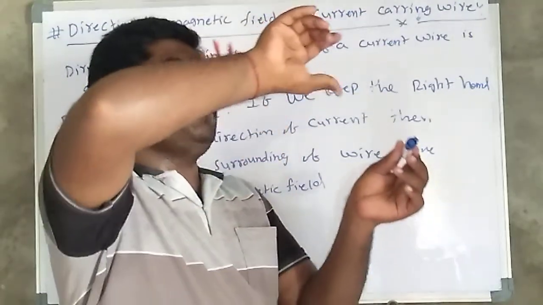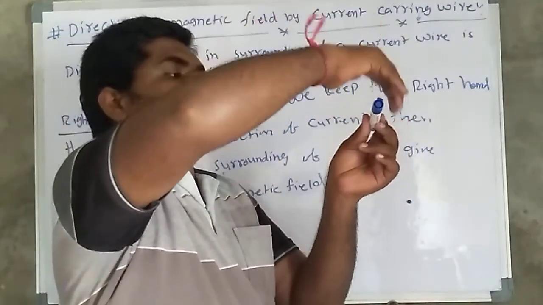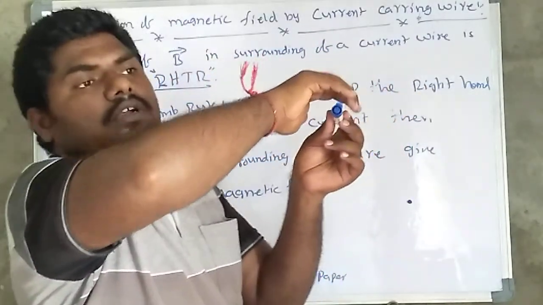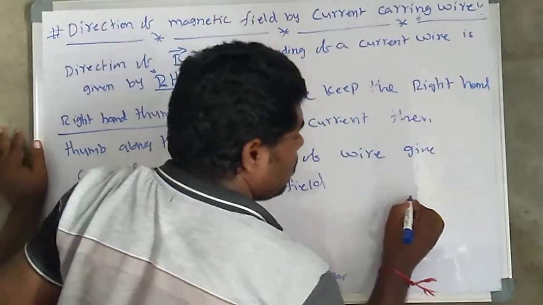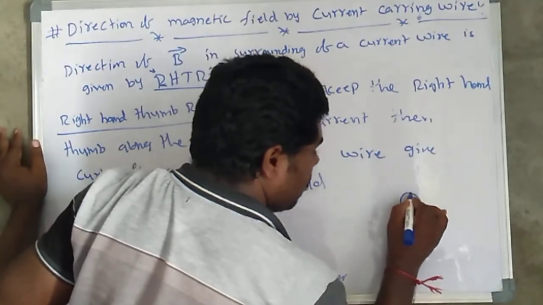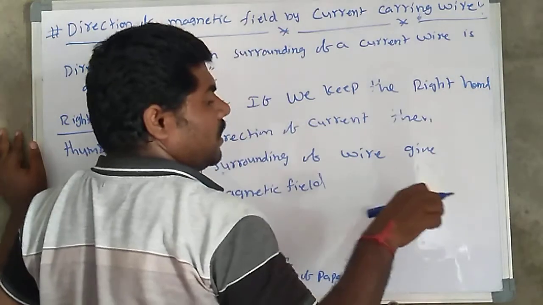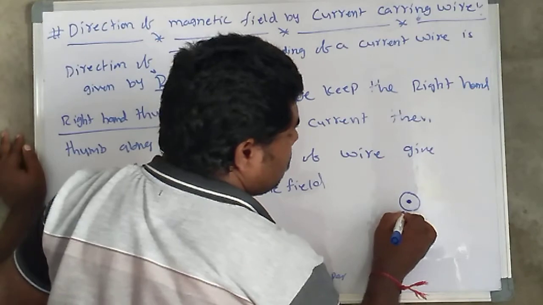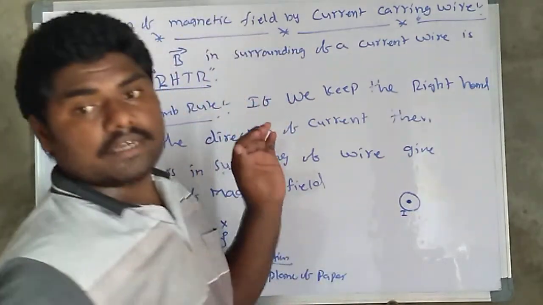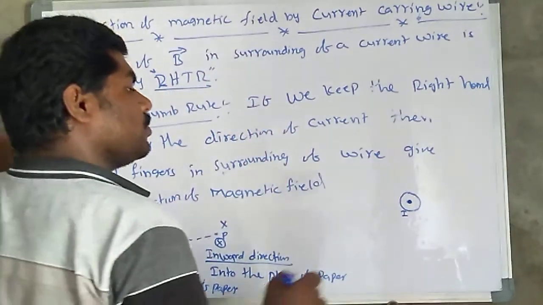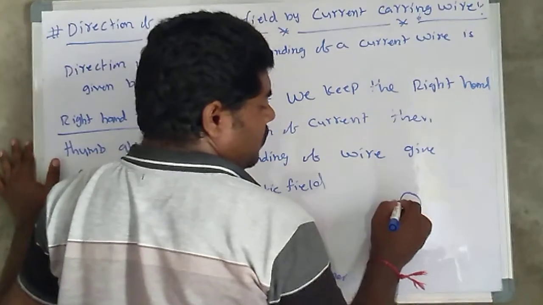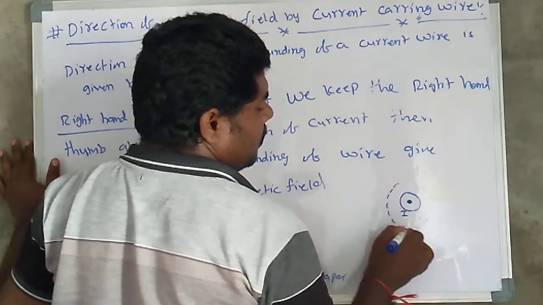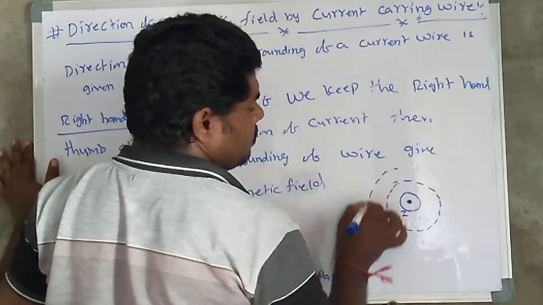This thumb indicates the current direction, and the magnetic field curls around it. So the current I is inward into the board, and the magnetic field forms a circle like this.